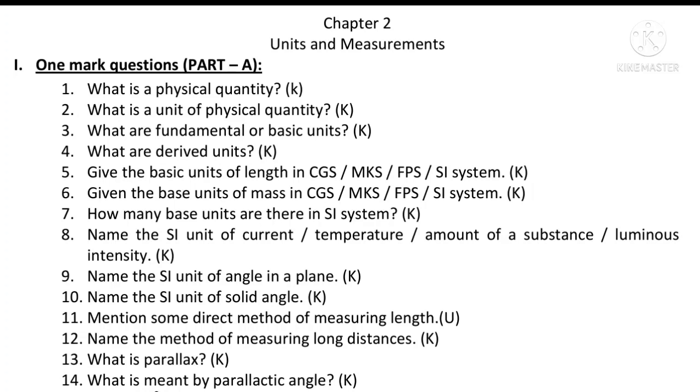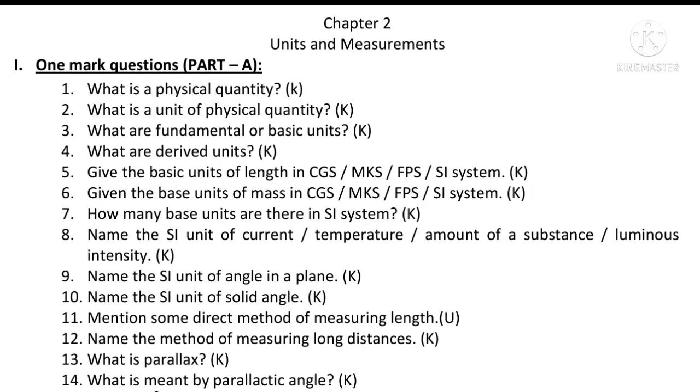Sixth question, give the base units of mass in CGS, MKS, FPS, SI system. In CGS it is gram, in MKS it is kilogram, in FPS it is pound, in SI it is kilogram.